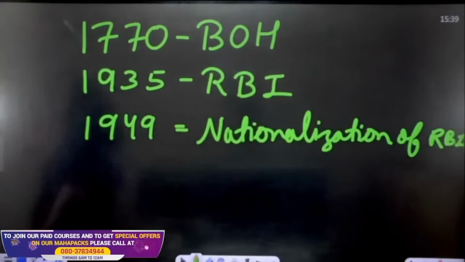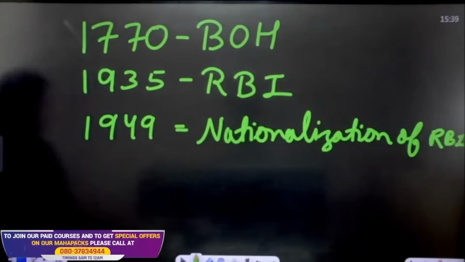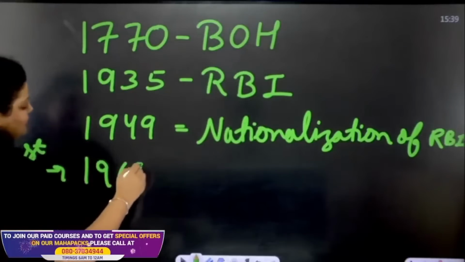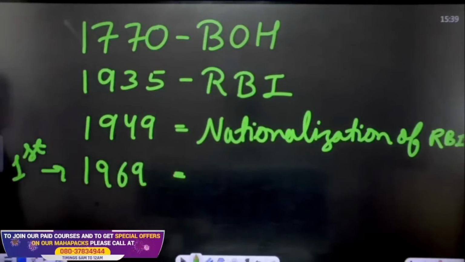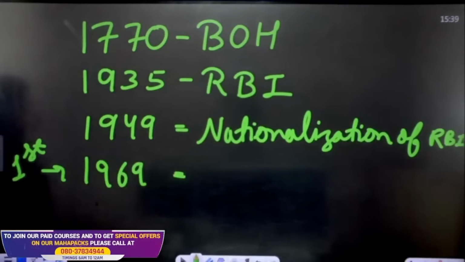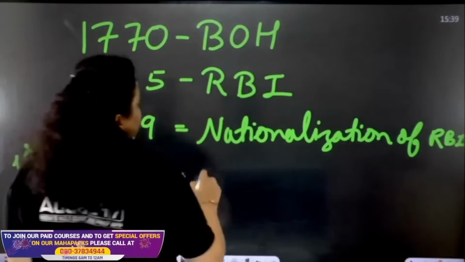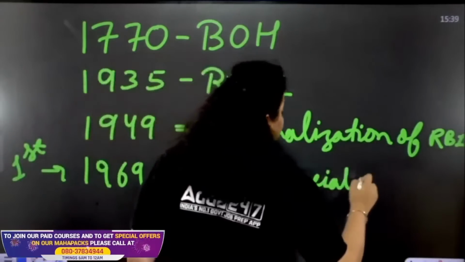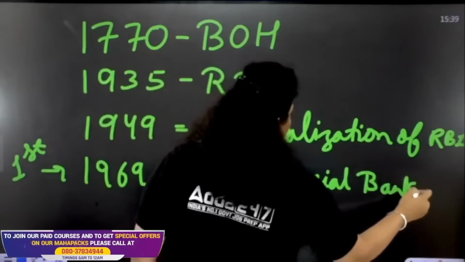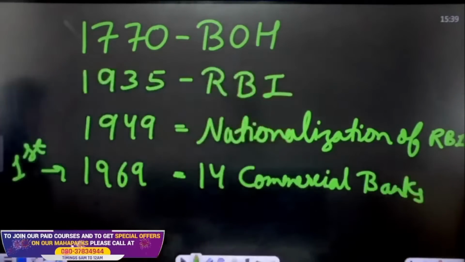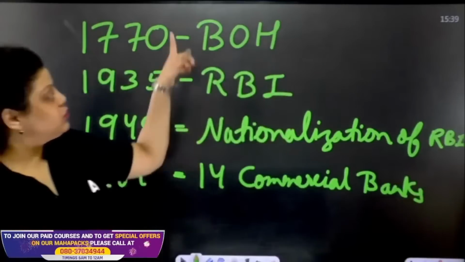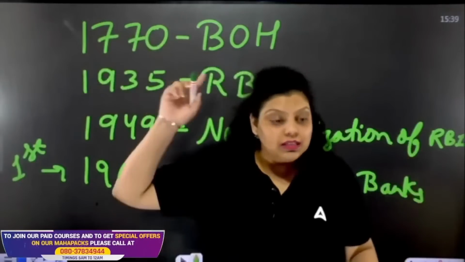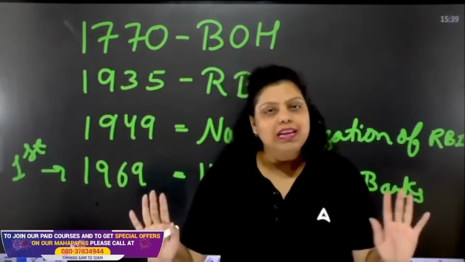Clear? Apart from that, the first nationalization of commercial banks happened in 1969. In which year? In 1969, the first nationalization of commercial banks was seen, and 14 commercial banks were nationalized in the year 1969. How many commercial banks? 14 commercial banks were nationalized. Now, why only 14? The first bank of India was the Bank of Hindustan, established in 1770. Since then, till 1969, we only had 14 banks.